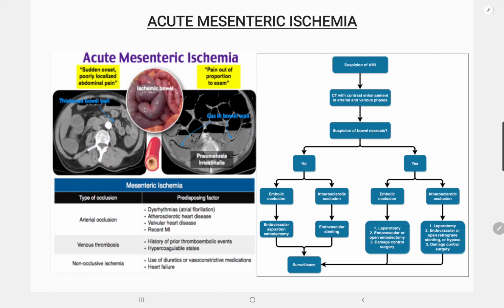Patient usually develops sudden onset of periumbilical abdominal pain with nausea and vomiting. Please remember the pain is often out of proportion to the examination findings. The initial abdominal examination is often normal, for example, soft, non-tender, and non-distended, without peritoneal signs like rebound tenderness and guarding. So there are no peritoneal signs.